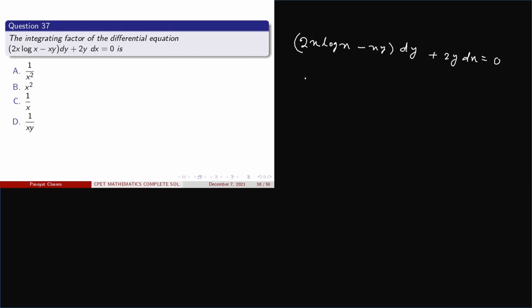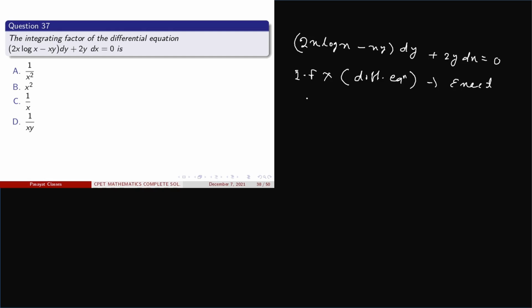We know that if we multiply the integrating factor to a differential equation, then the differential equation becomes an exact differential equation.